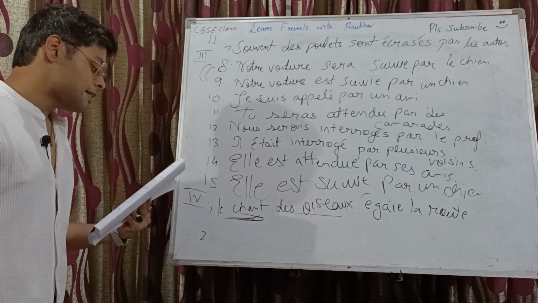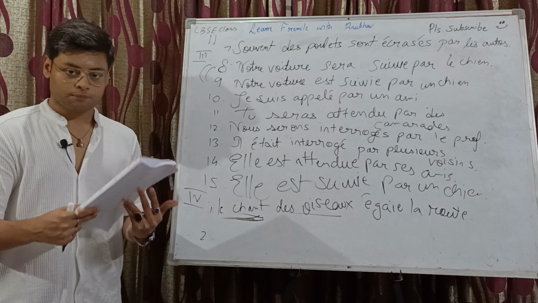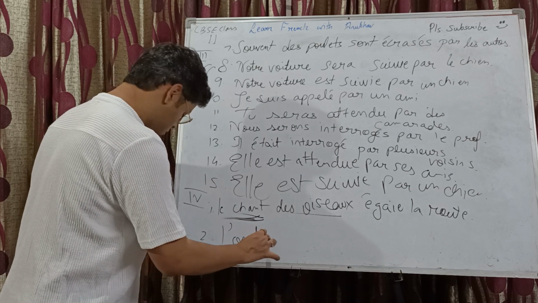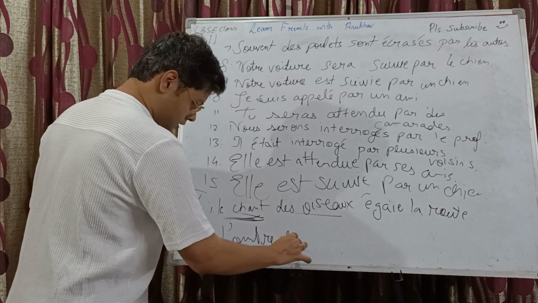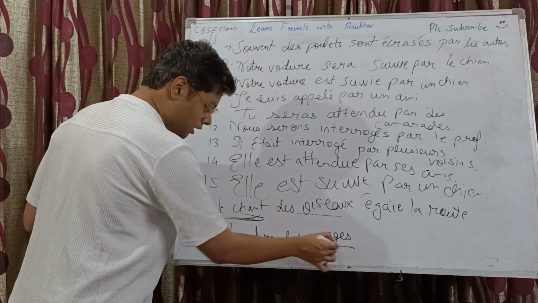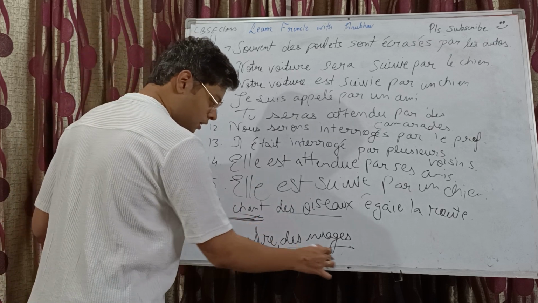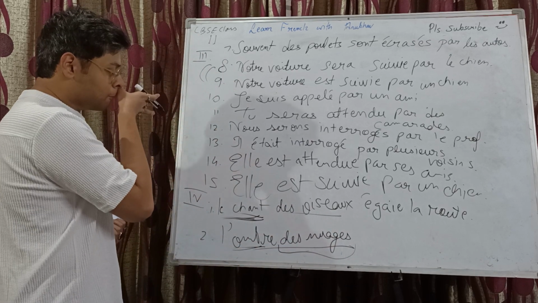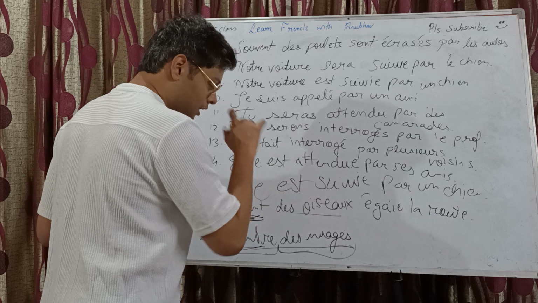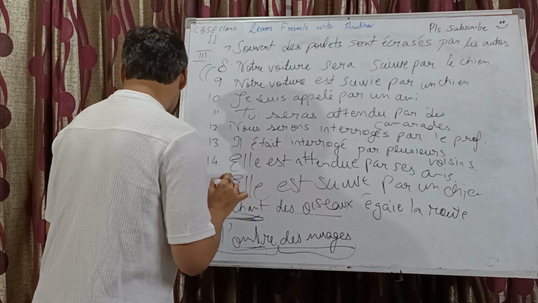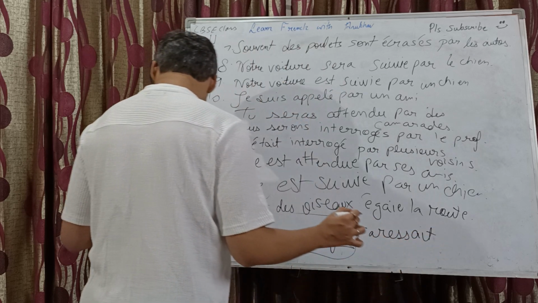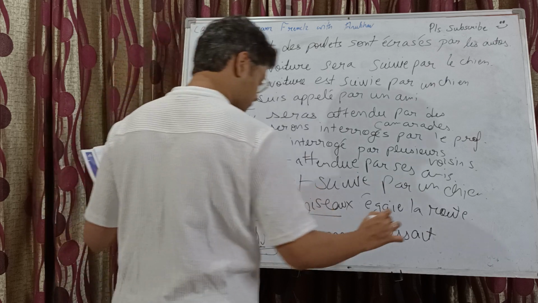Les routes étaient caressées par l'ombre des nuages. Imparfait. So now we got to do normal imparfait conjugation. L'ombre des nuages becomes the new subject. And l'ombre is the main subject, not the des nuages thing. If it had been that, the verb would have been conjugated in third person plural. But since l'ombre is the main subject, we will do it in third person singular. So l'ombre des nuages caresse les routes.